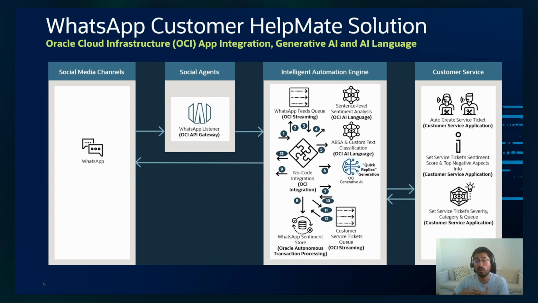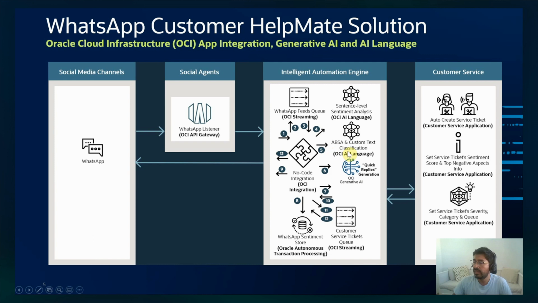So in this case, the overall sentiment over this text will be mixed, but then the OCI AI Language sentiment analysis service gives you different scores for the different emotions. So you will have a neutral score, a negative score, a positive score, and a mixed score. If it's mixed, you can see if the negative score is greater than the positive. And if that happens, then I'm assuming that that WhatsApp message is negative overall, right?